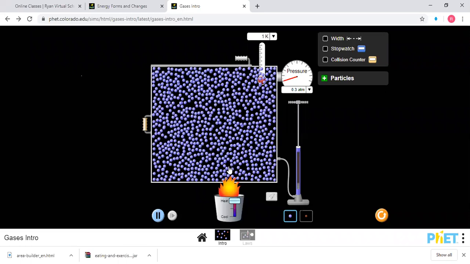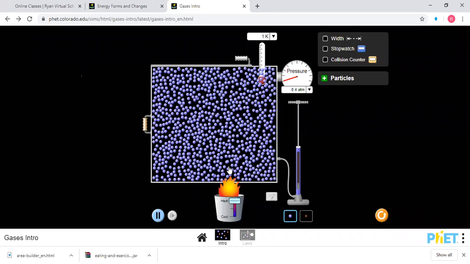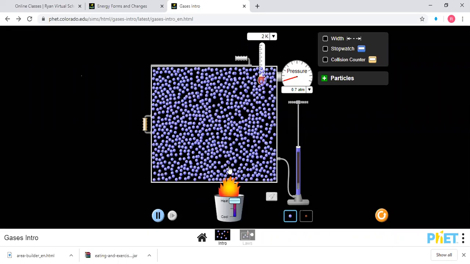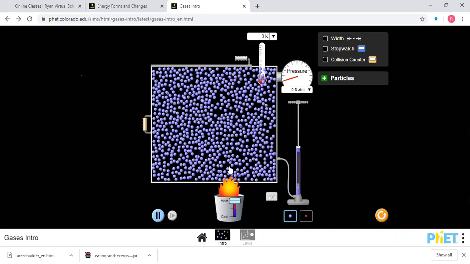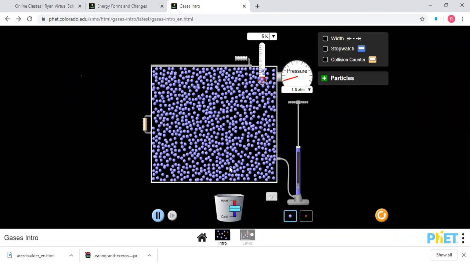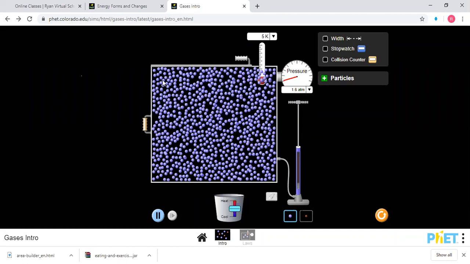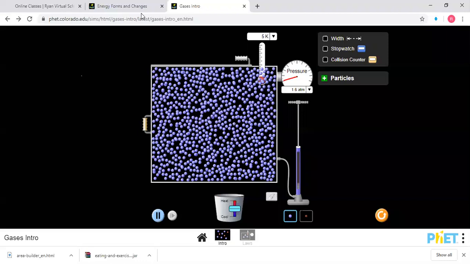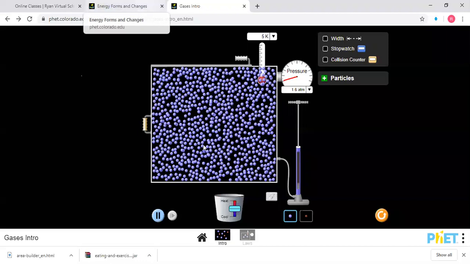The molecules you can see. Very slowly it's starting. So it will first turn to water. Then it will turn to gas. So these are the different forms of energy and properties of gas.